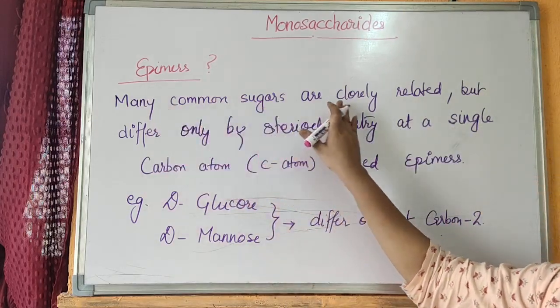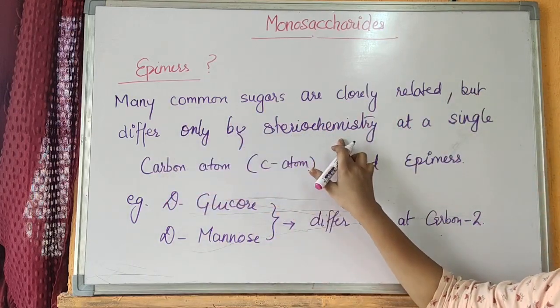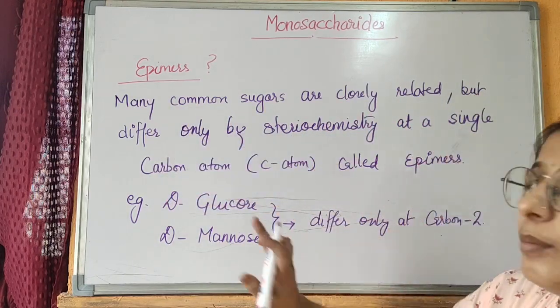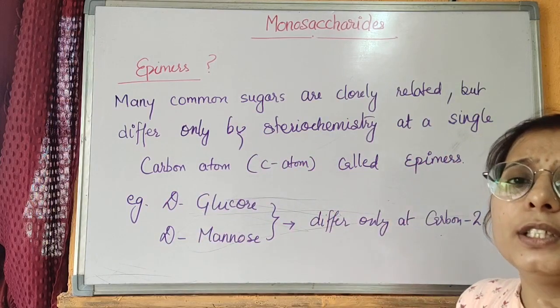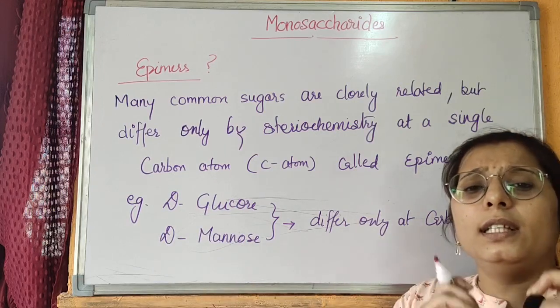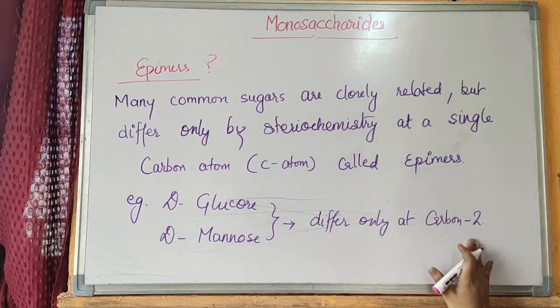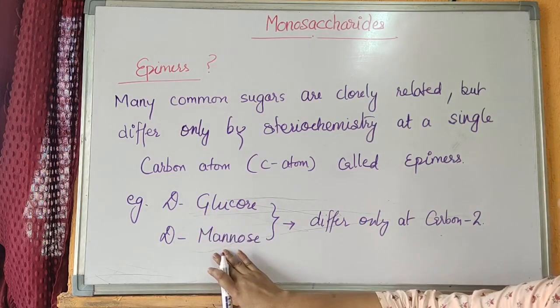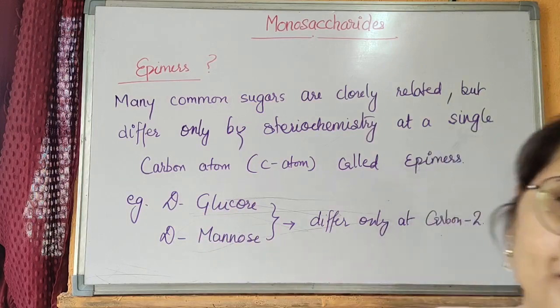Many common sugars closely related but differing only by stereochemistry at a single carbon atom are called epimers. The best example includes D-glucose and D-mannose, where both have a similar structure except at carbon number 2, and D-glucose and D-mannose are called the epimers of each other.